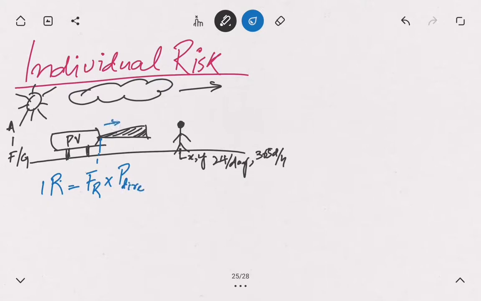In this scenario we're considering here the east side and the horizontal direction, and then we will multiply this with the probability of ignition. If this is a jet fire, we will multiply this with the probability of ignition, and then we will multiply the probability of weather condition,